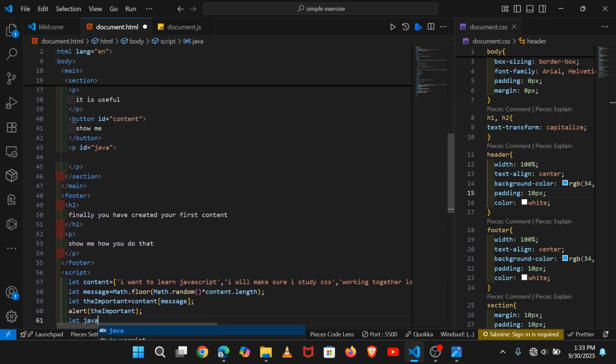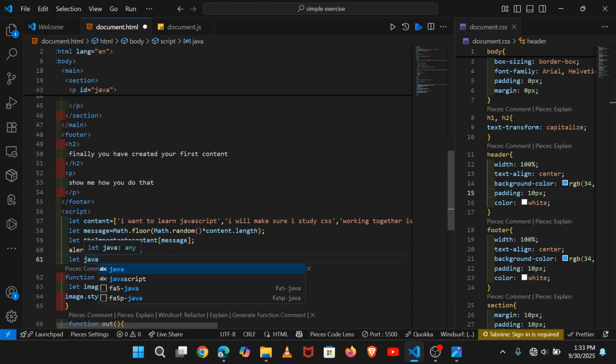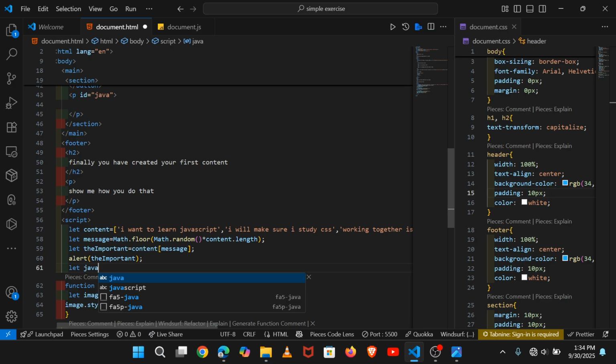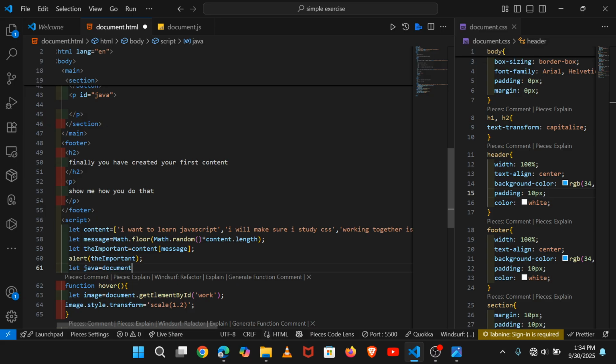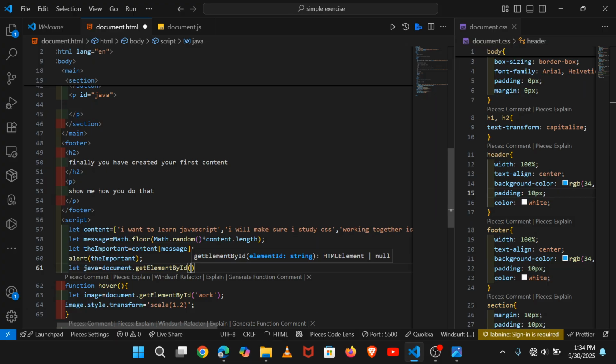I take a name from here, but inside the JavaScript we don't know whether this is a variable or anything. It is just a name that we are going to give a variable. So let Java equal to document dot getElementById, and this id will be Java like this.